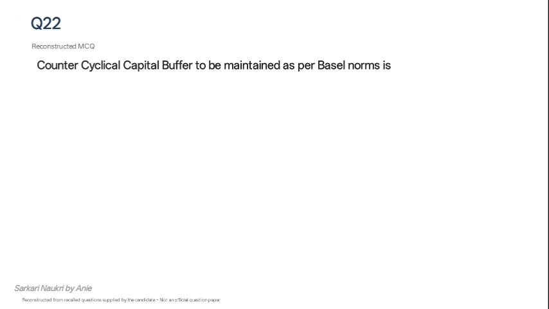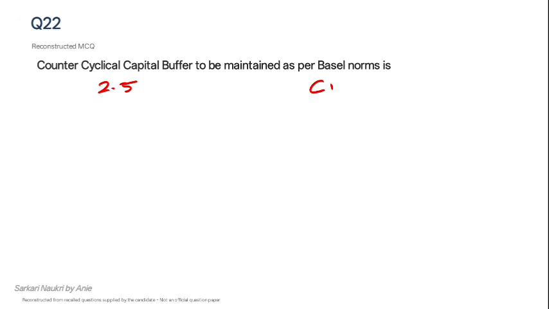The next question was from Basel norms. The question was, what is the counter cyclical capital buffer to be maintained as per Basel norms? This happens to be 2.5% of the RWA. As we see, there happen to be many questions in the exam from the Basel norms, so I will discuss the table in brief.